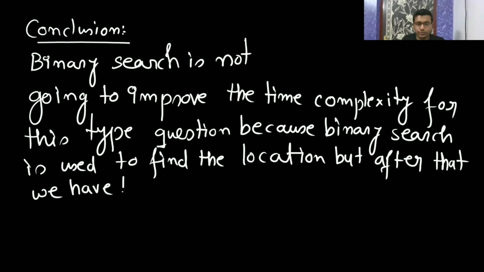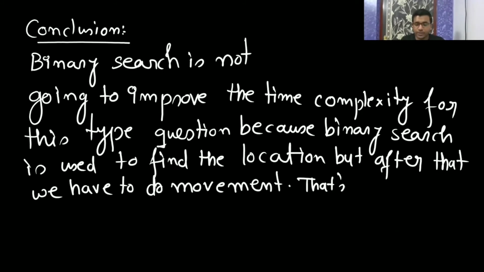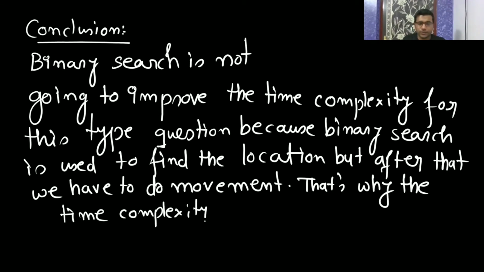These notes will be helpful when you do the revisions. That's why the time complexity will remain the same.